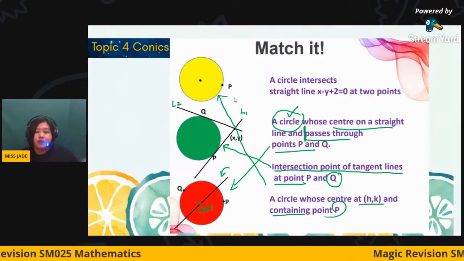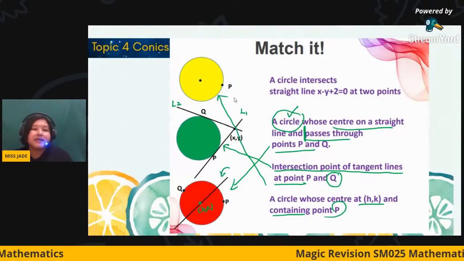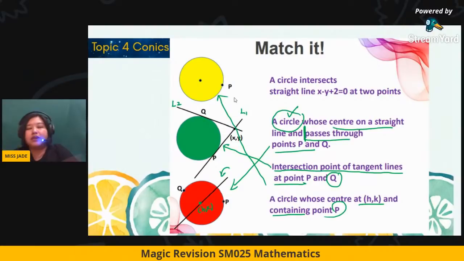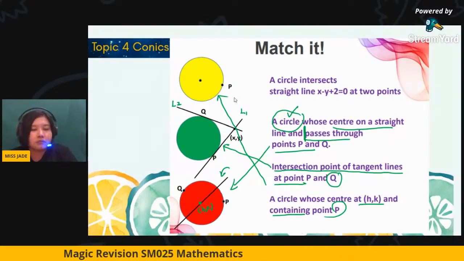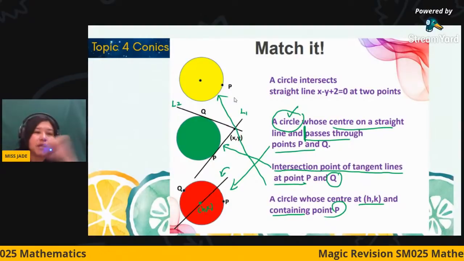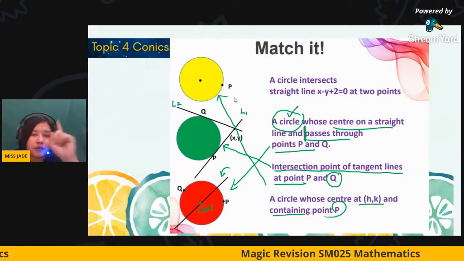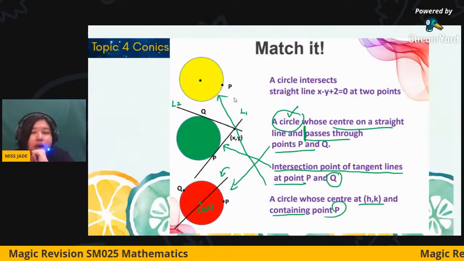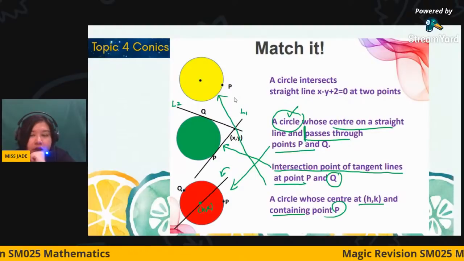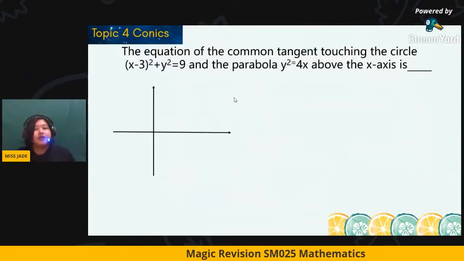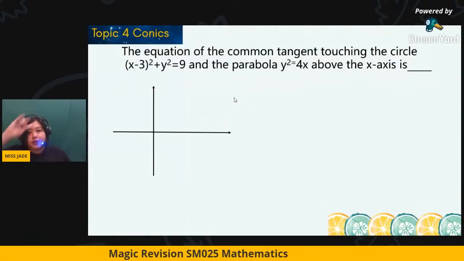Okay, so maybe you should practice this, instead of just looking at the question and doing and doing, so that you have an initial idea how to start. Okay, so this is what I'm going to highlight for circles, how to solve them. I give you one more question. Actually, this is a famous question. So see whether you are able to illustrate it or not. I give it about 1 minute. Try to illustrate. We only proceed to the question after that.